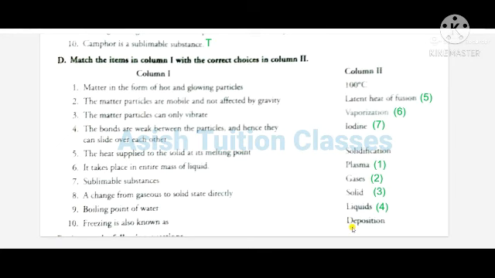And the boiling point of water will be 100 degrees Celsius. And freezing is also known as solidification. All this will be the answers of the short questions of class 8 physics first chapter, matter.